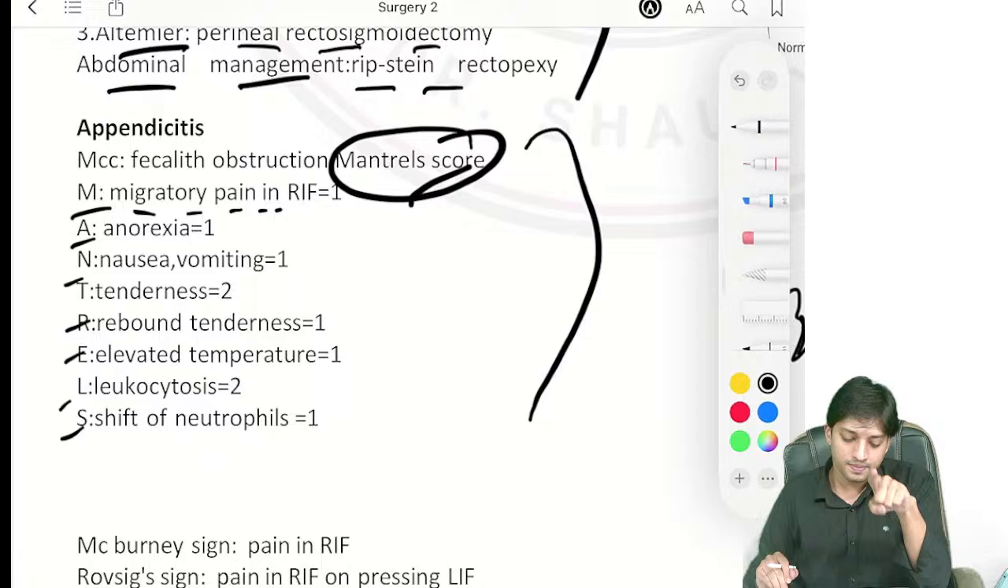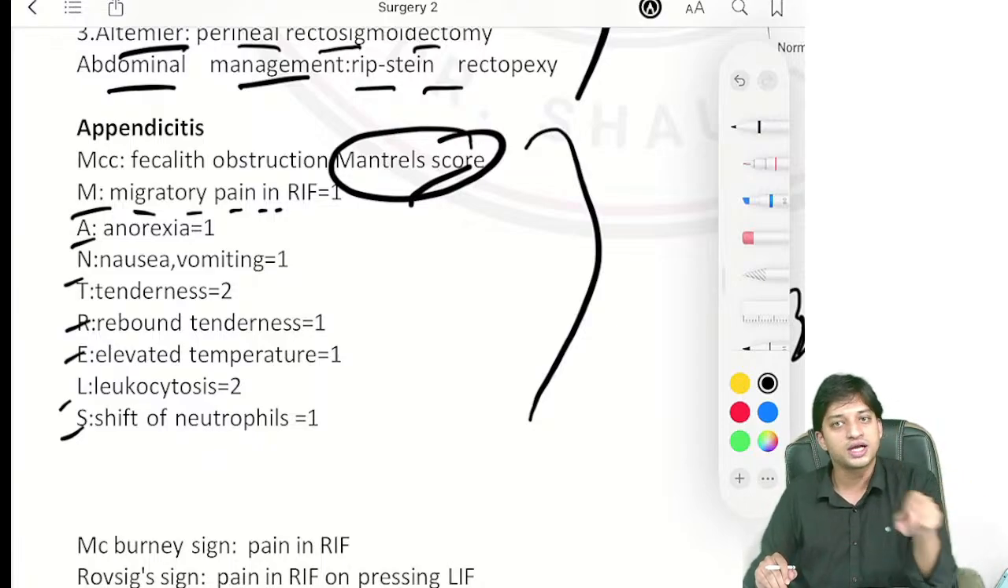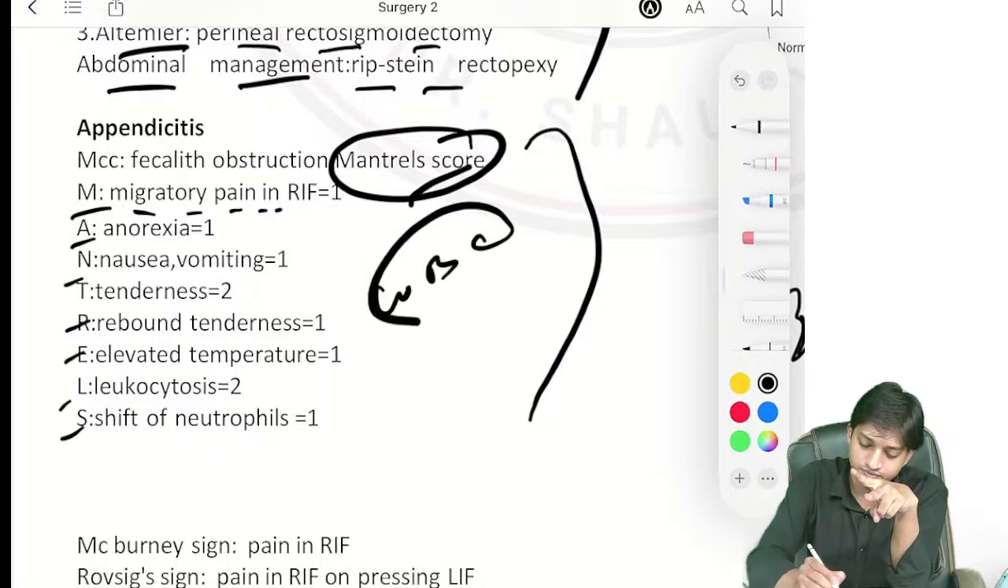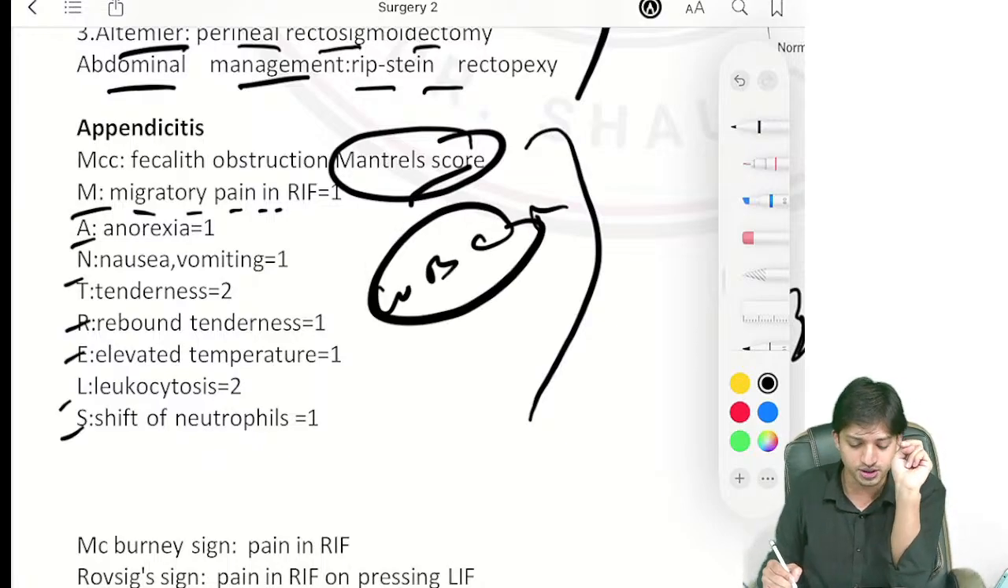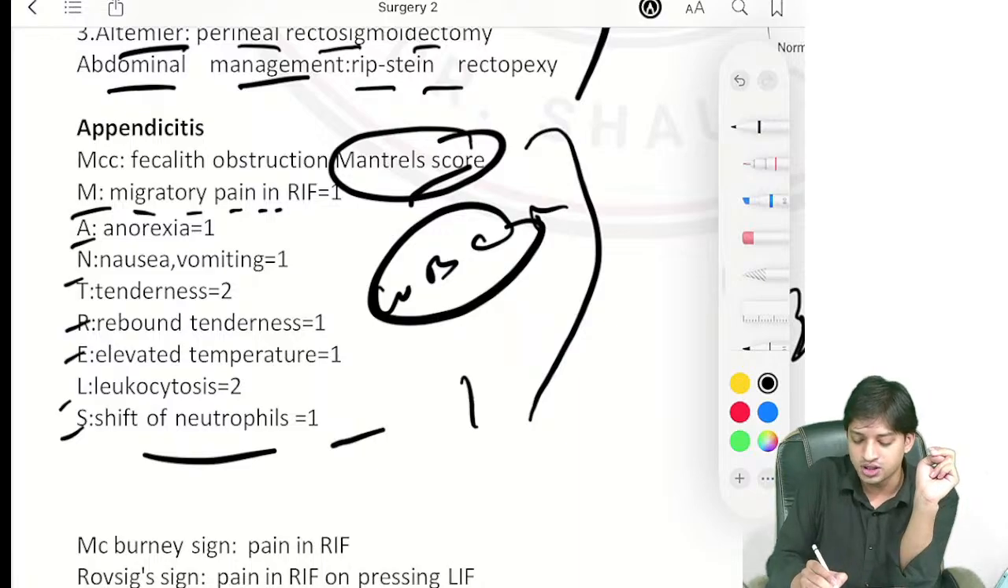Now, rebound tenderness 1 point. Elevated temperature again 1 point. Leukocytosis, again WBC is increased, infection indicator, 2 points. Right? Shift of neutrophils 1 point.